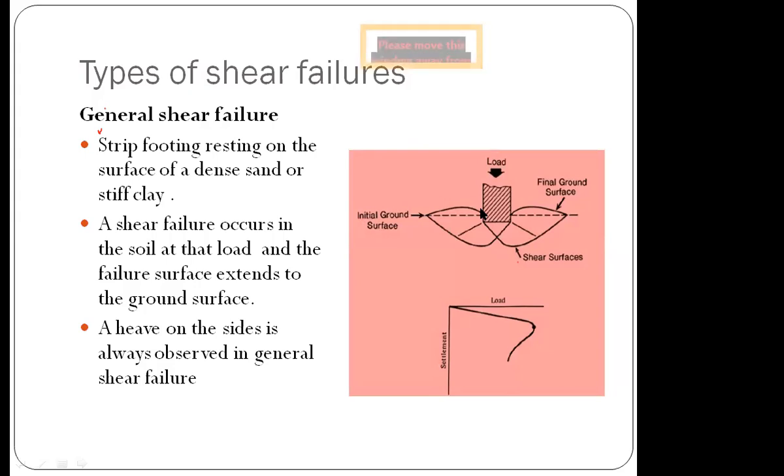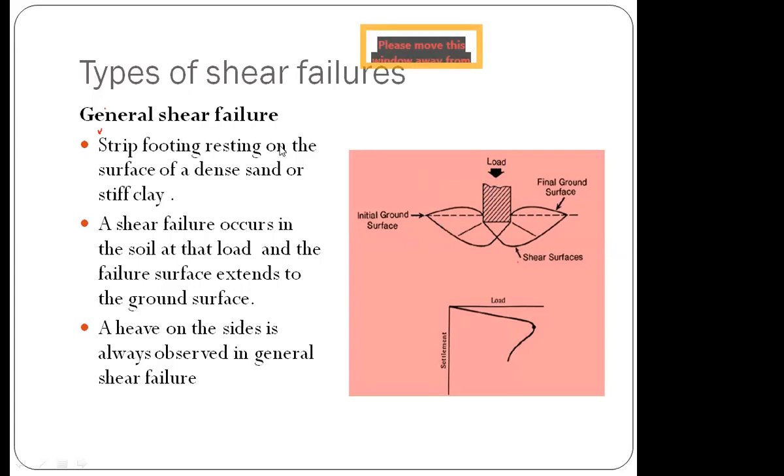If you see the image here, here is the loading. It is a strip footing, and the load is acting on the strip footing. It is a superstructural load acting on a strip footing. Before loading, the ground surface was here. The dotted line was the ground surface. And what happened after loading?